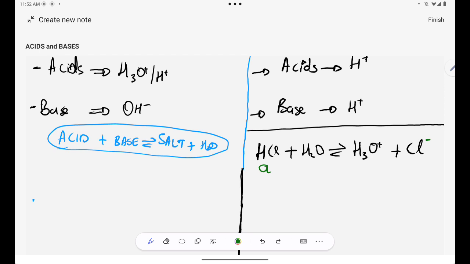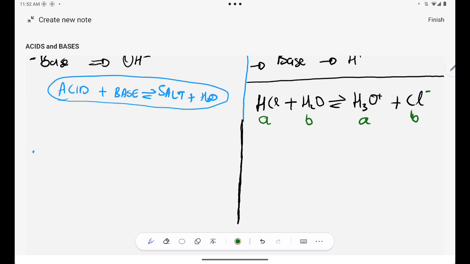You can all see that, right? So that means H2O is a base in this reaction. Now whenever I focus on the reverse reaction, H3O plus, for it to become H2O, has to donate one proton. This simply means that H3O plus is an acid. And then Cl minus, for it to become HCl, has to accept a proton. So that means Cl minus is a base.